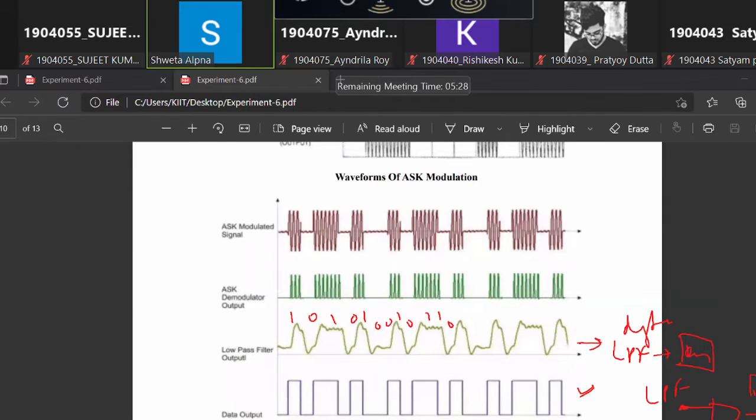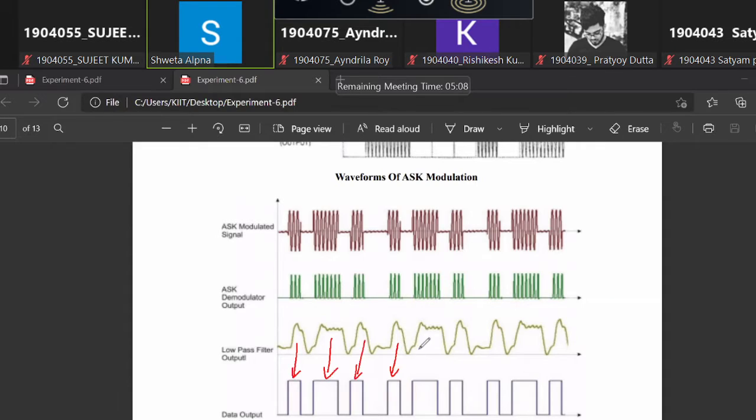So we will first give a reference here. A reference voltage will be created and applied to the comparator, and the output of the low pass filter and the reference voltage will both be compared. After comparison, the output of the comparator will be high for all the high outputs of the low pass filter. Here you can see this output of the low pass filter has become high, this output has become low, and this output has become high. So this is the output of a comparator, and we get a perfect digital output in the form of rectangular pulses.